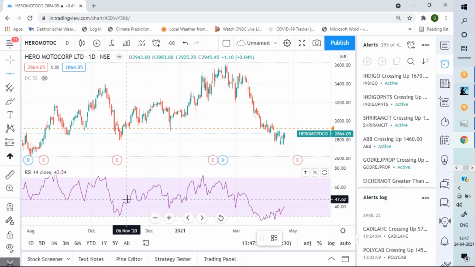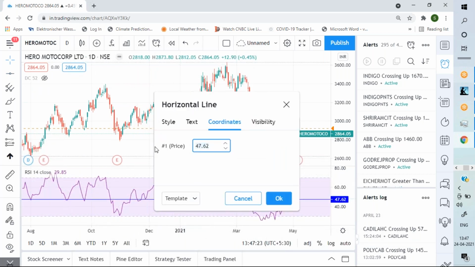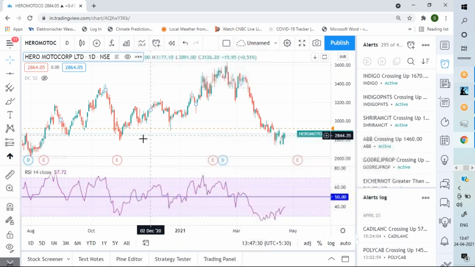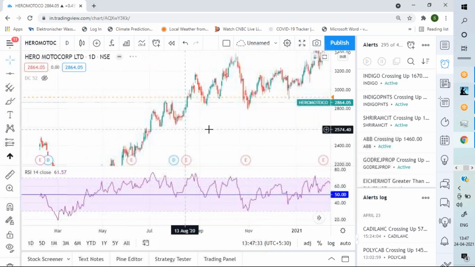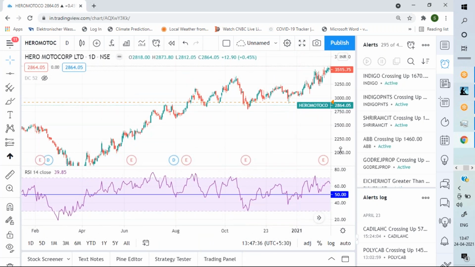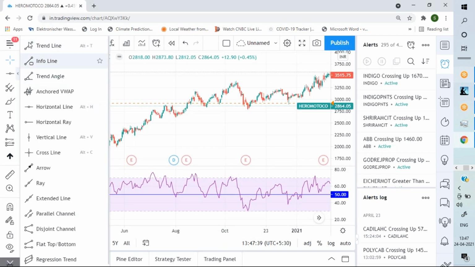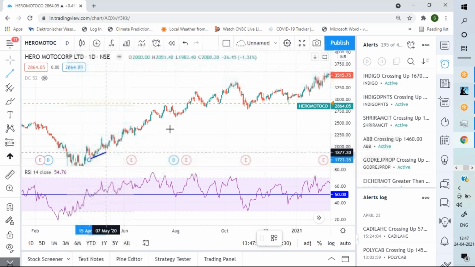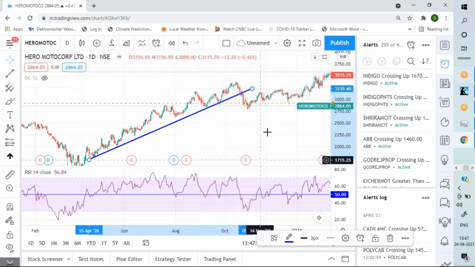Now you should understand every move is not similar. If you are talking about this move, this was a very steady up move with the help of trend line also and RSI also. You could play this big move.